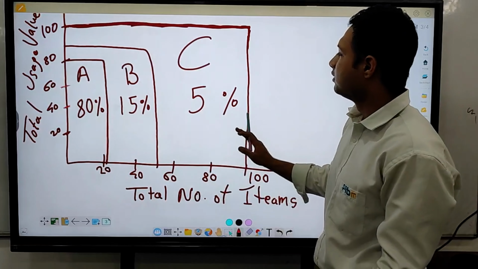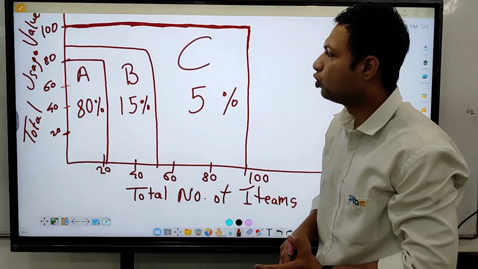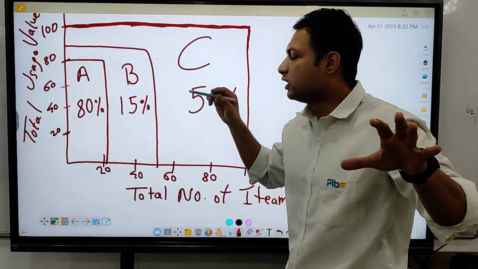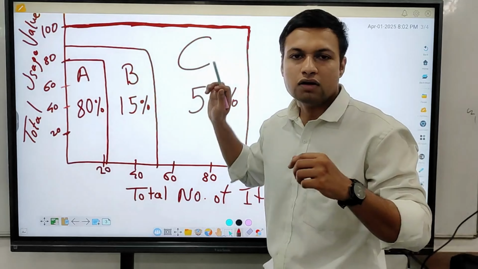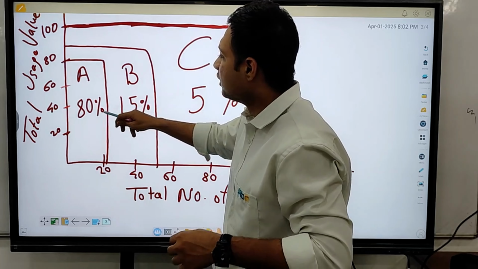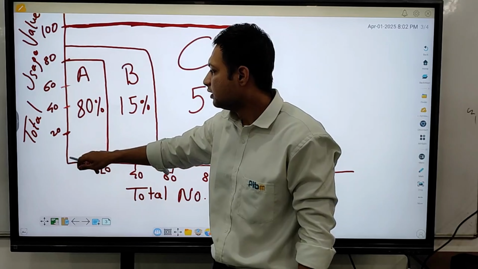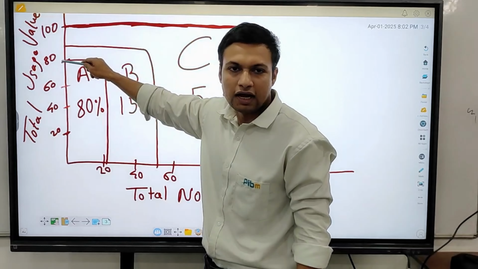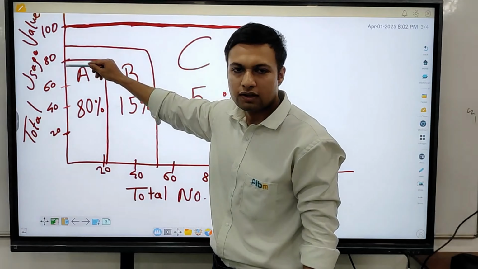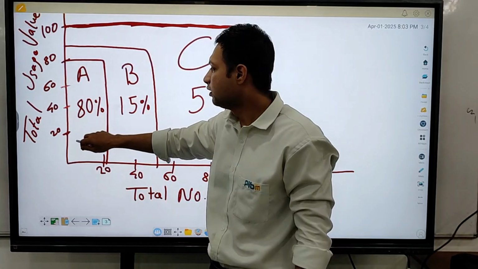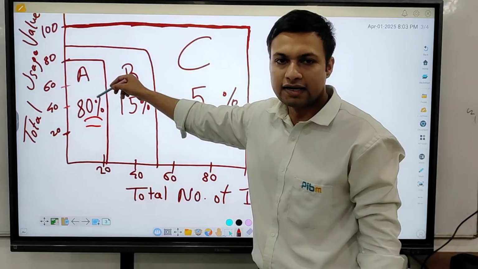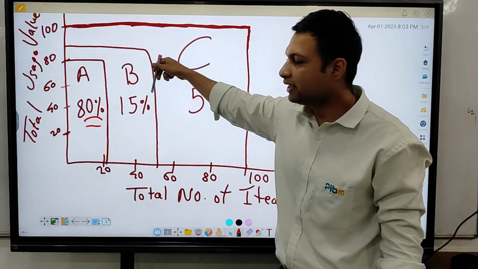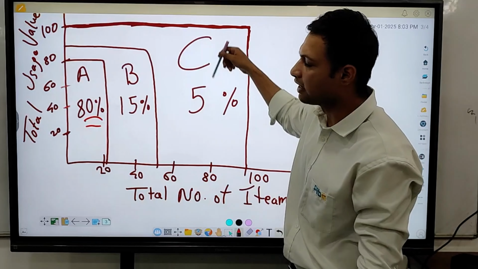Now this is a simple graph which will show how many items are in the inventory, what their value is, and how the graph will grow. A category products are more in number, like 80% we are having here. So A category is 80%, then B category is 15%, C category is 5%.